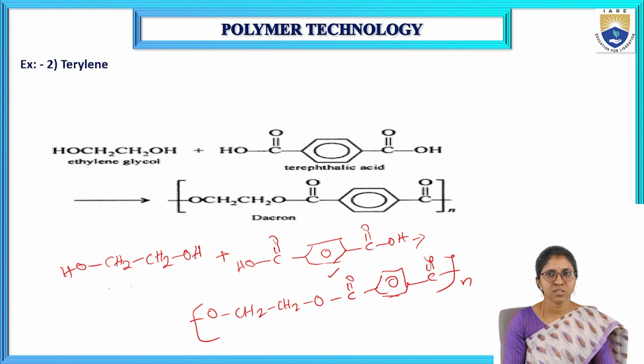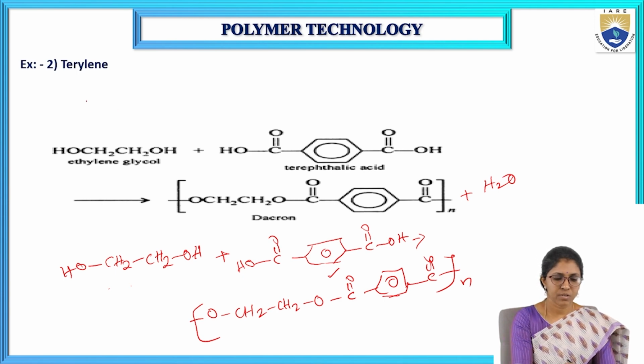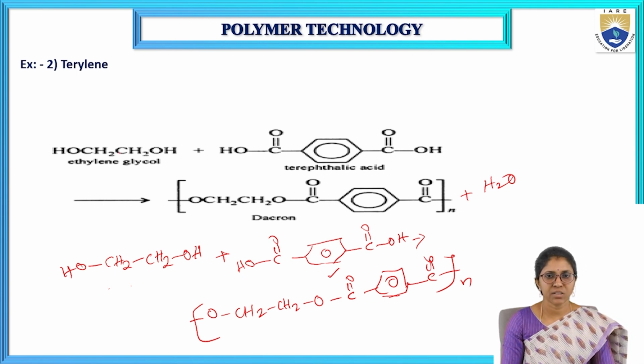It is a condensation polymer, and here also water is the byproduct. Terylene is formed by the reaction of ethylene glycol and terephthalic acid. By removing water molecules, we get the polymer.